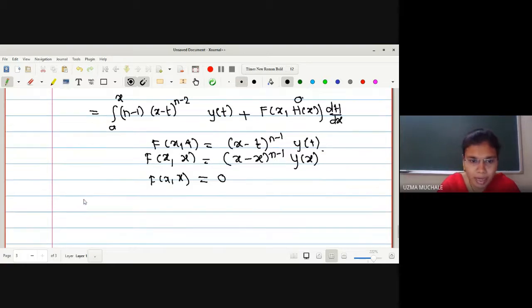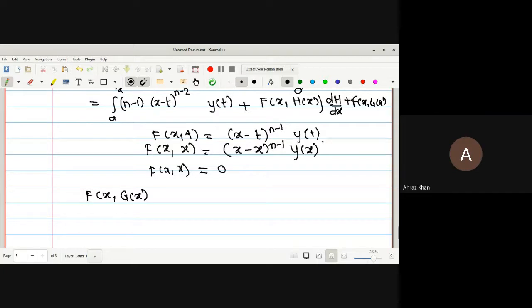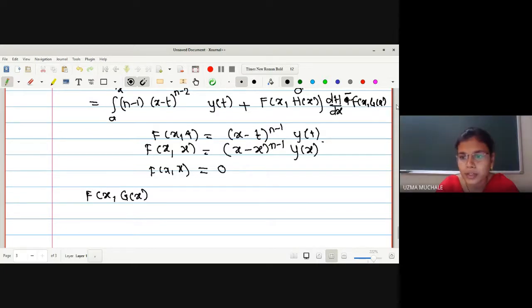Okay, now let us evaluate the second one. That is, what is the second term we have to evaluate, f of x g of x, that is the lower limit we have to put. Here, what is the next term we have to write down? It is with a negative sign. Here it is the derivative with respect to x of f of x g of x. Now what is g of x in this case? It is a.